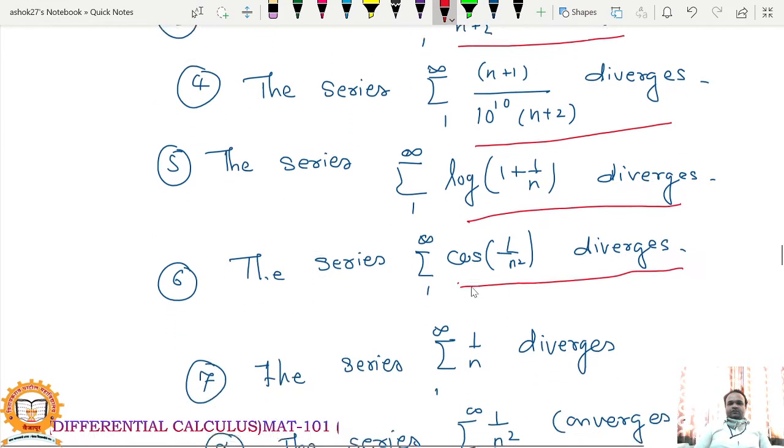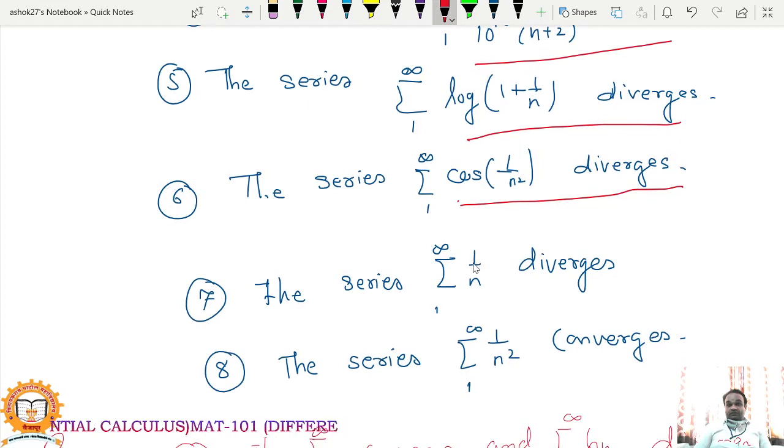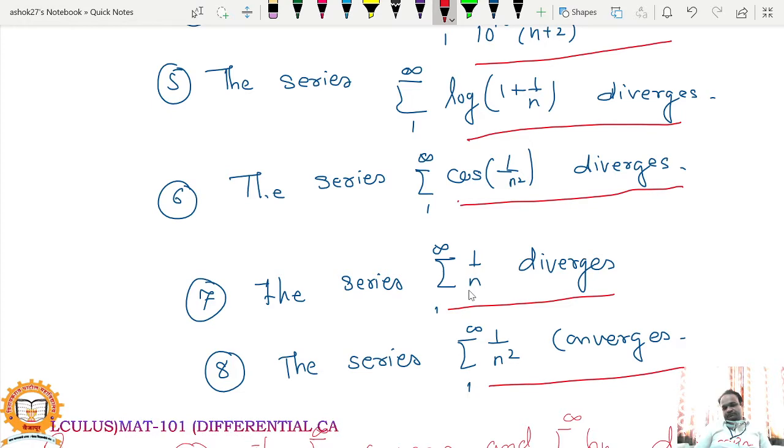All these solutions are available in the book, if you are interested, you can see. Summation 1 upon n is a divergent series. But summation 1 upon n square is a convergent series.